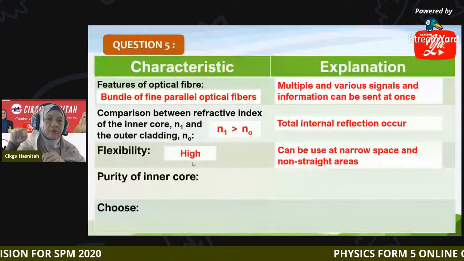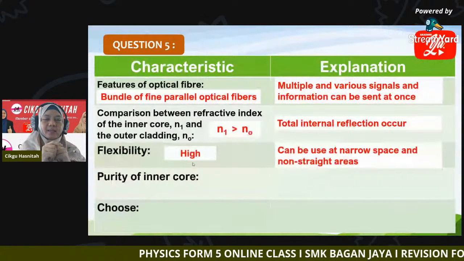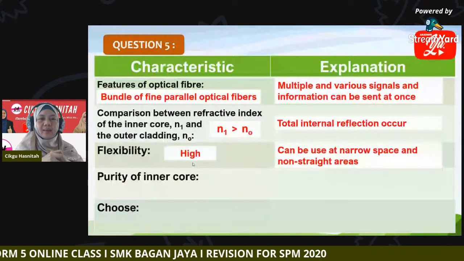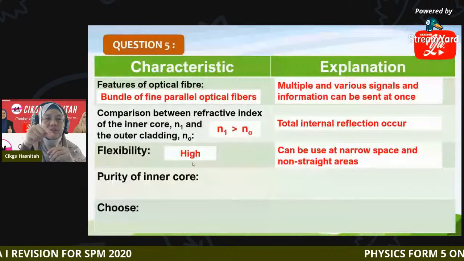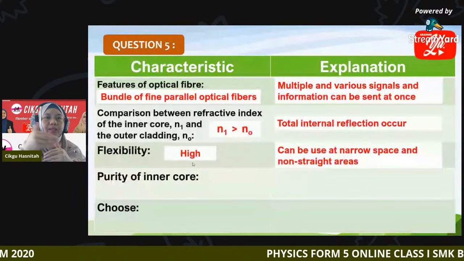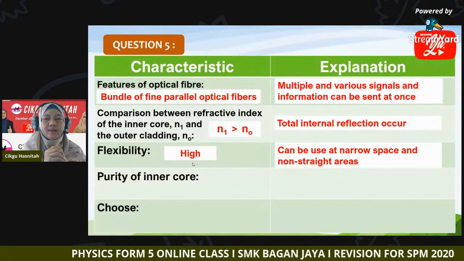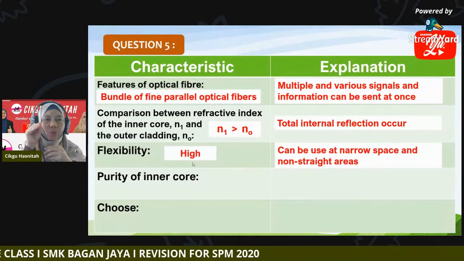I mean, it is easy to fix in narrow spaces and non-straight areas. Reason: it can fit in narrow spaces since it is flexible. It can follow the shape of the area. It can bend easily according to the place where we want to keep it or place it.